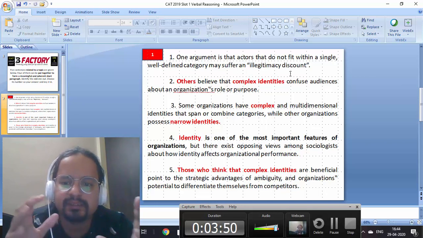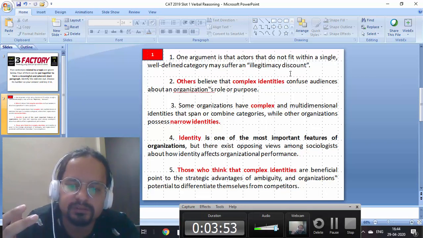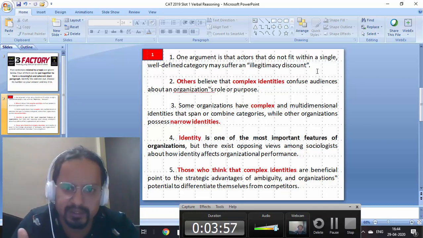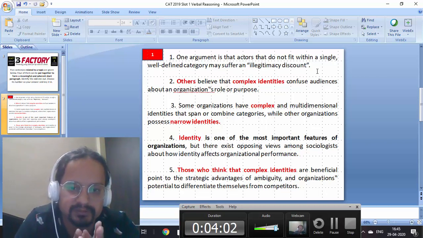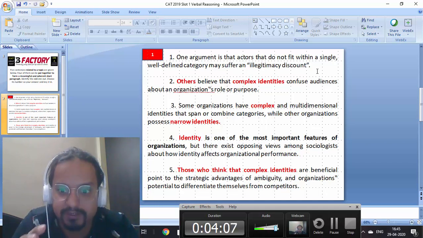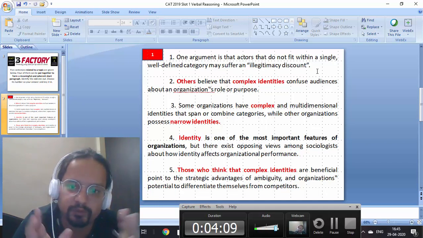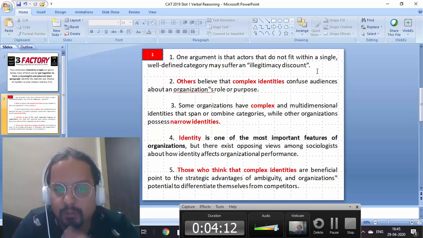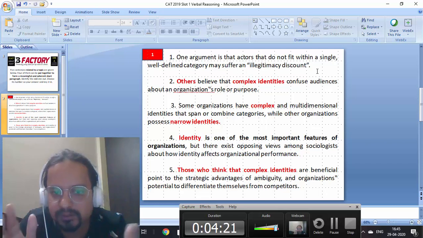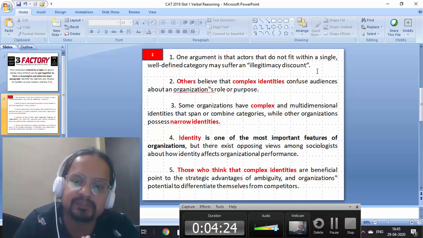We are talking here about identities being of two different types in organizations, and we are talking about the two schools of thought. I'm not talking about any particular argument. So one falls out. You see, are you getting my point? I hope it's clear that four is talking about identity being an important feature, but sociologists having different views. Three talking about some organizations have complex, others have narrow, right? Now, amongst these, some, right? Number five talks about those who think that complex identities point to something, and others believe that they confuse. So that is the overall connection between the sentences.